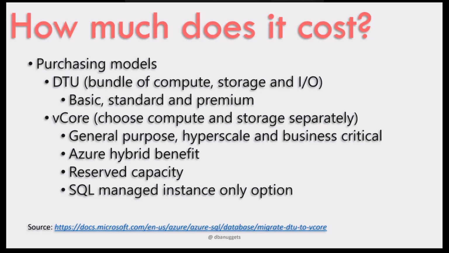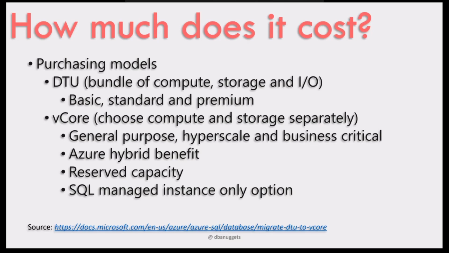So accordingly, you can pay the price as well. You can both separate them. But for the DTU, if you use the compute less and the storage more, you have to pay for the entire thing, no matter if you use it or not. So under the vCore model, we have three service tiers, which are general purpose, hyperscale, and business critical. We are going to see each of these tiers in the coming slides.